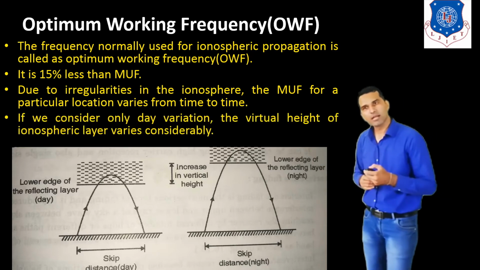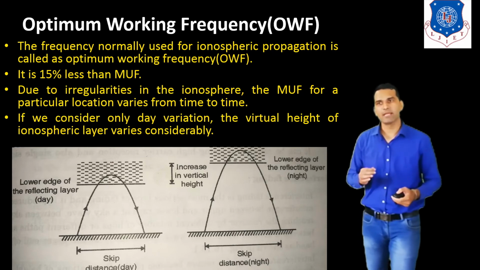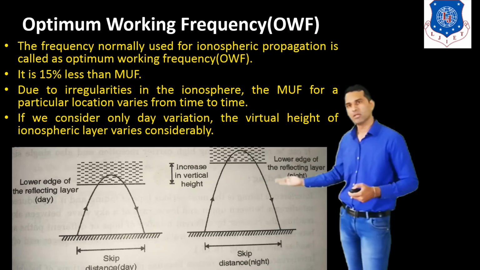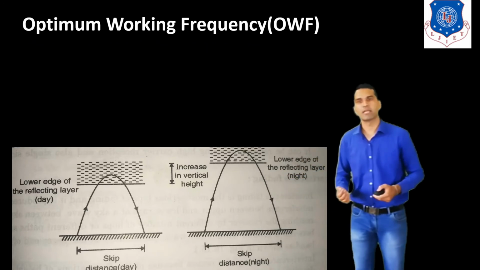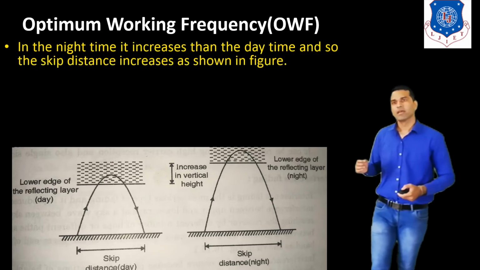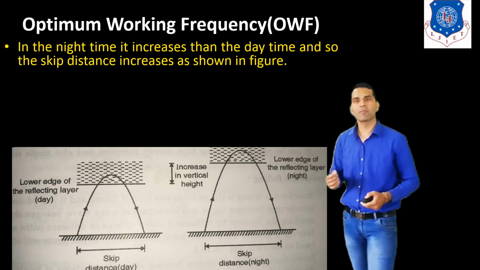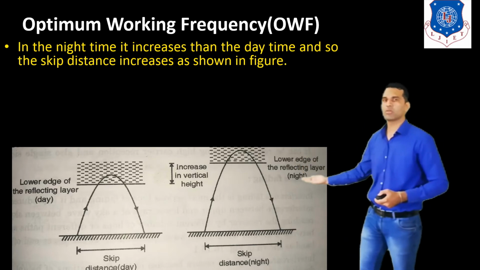If we consider only day variation, the virtual height of the ionospheric layer varies considerably. So here we can see the skip distance also changes in the daytime and night time. At night time it increases compared to the daytime, so the skip distance increases, as shown in this figure.